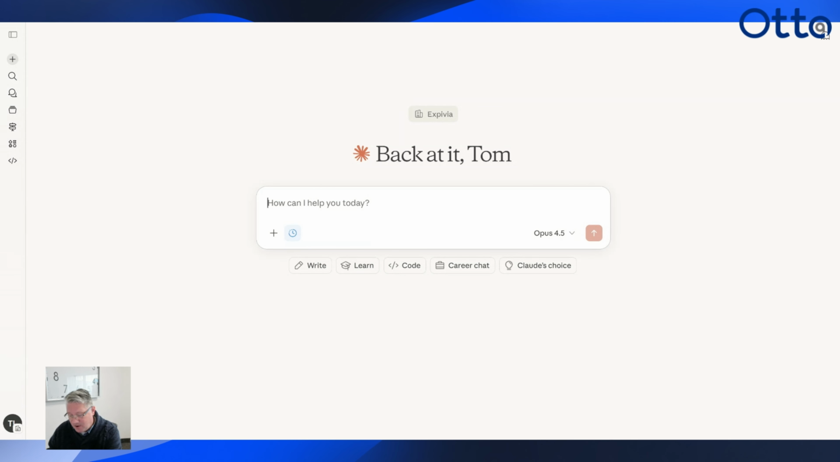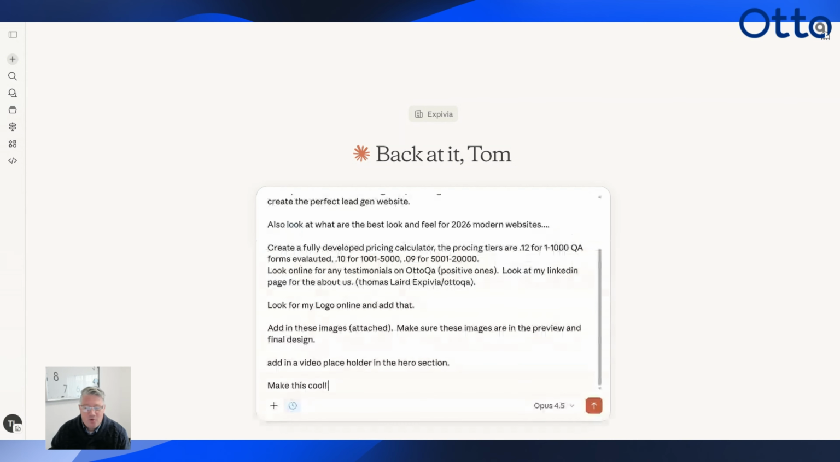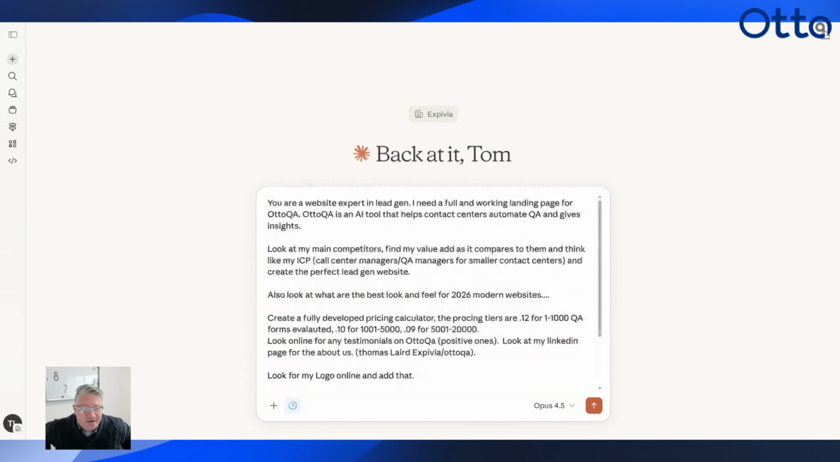And again, I copied and pasted this so I wouldn't have to show you my horrible typing. But this is all we're going to say, right? So we're going to tell it what it is. You are a website expert in lead generation because we want to get leads for our business. I need a full and working landing page for Auto QA. You could say I need a full and working landing page for Tom's Plumbing Company, right? Tom's Plumbing is a plumbing company that resides in northwestern Pennsylvania with about a 50-mile radius of customers, and our specialty is HVAC or taking out lead pipes, whatever.